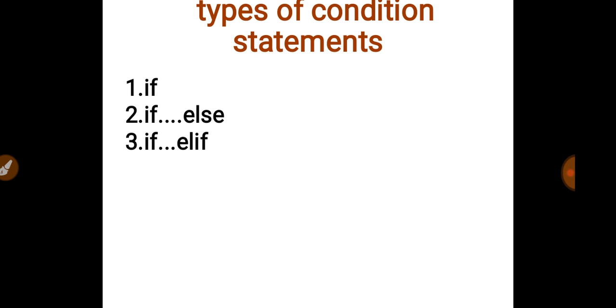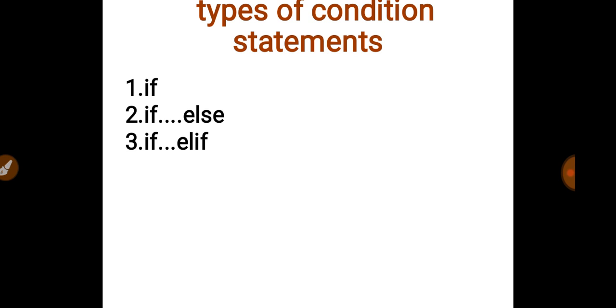That means if the particular condition is true, then only the block of statements gets executed, otherwise they will be skipped by the compiler. And the second type of conditional statement, the if else statement, works like this: when the given condition fails, the block given in the else statement will run, or if the condition is true, then the statement given in the if block runs. That means there are two branches, one for true and one for false.